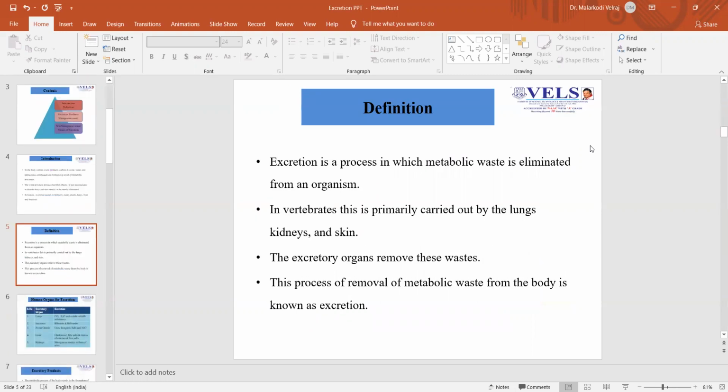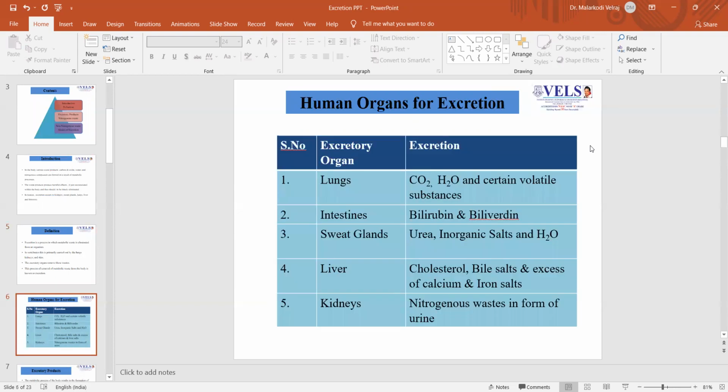Definition of excretion. Excretion is a process in which metabolic waste is eliminated from an organism. In vertebrates, this is primarily carried out by the lungs, kidneys, and skin. The excretory organs remove the waste as nitrogenous products and non-nitrogenous products, and this process of removal of metabolic waste from the body is known as excretion. Human organs for excretion. There are various organs for excretion.